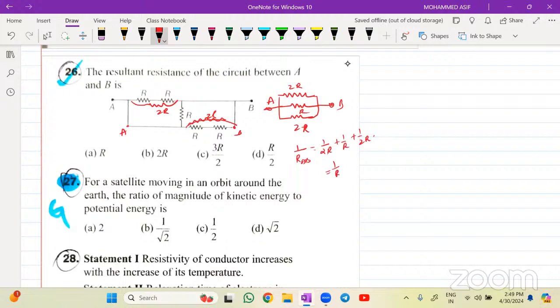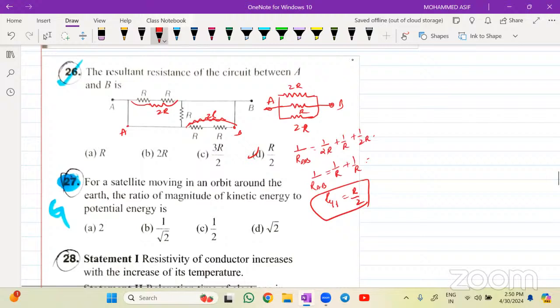Both of them are the same. So R effective will be R divided by 2. They are in parallel, right? Clear? R by 2, Ashmita, very good.